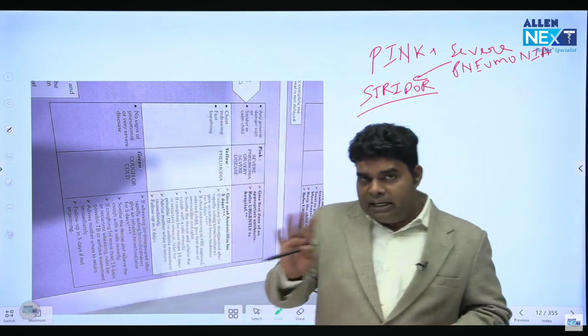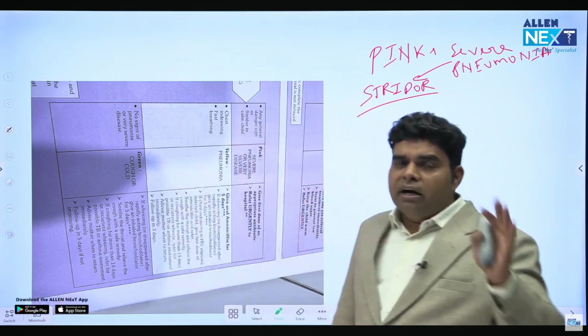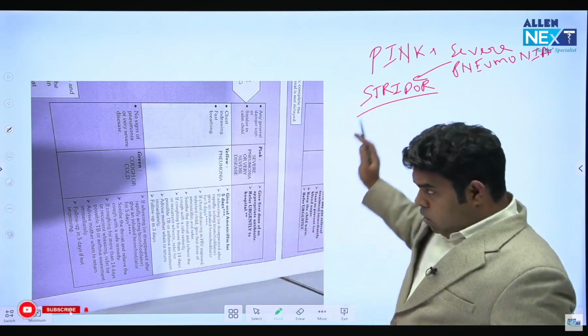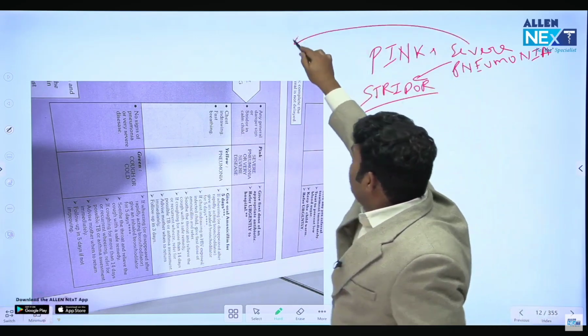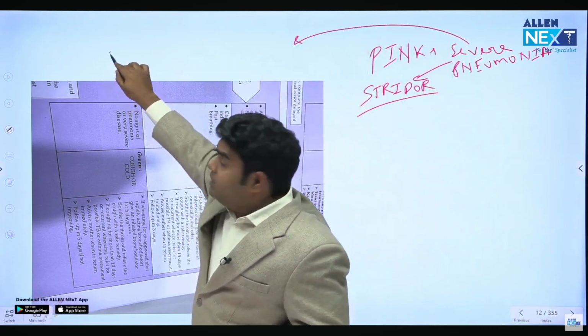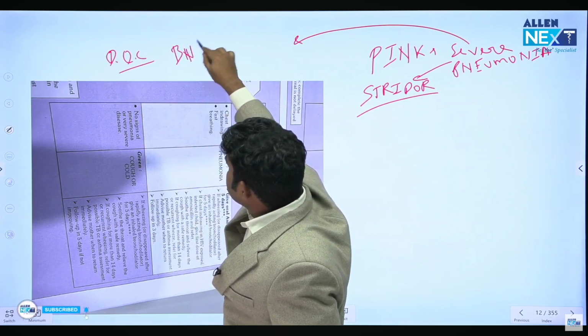All this can be the danger sign. There is a list of danger signs. You should go through it. So if there is a danger sign or stridor while breathing, you classify it as severe pneumonia. It is the pink category. And in severe pneumonia, the antibiotic of choice, the drug of choice, is benzyl penicillin.